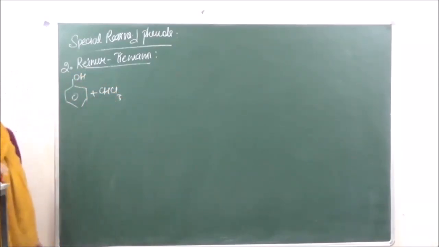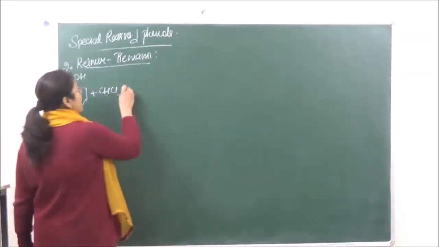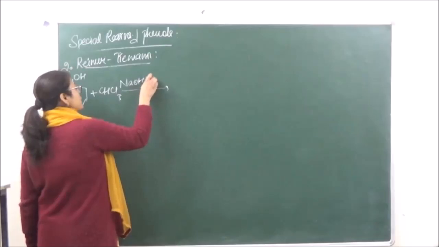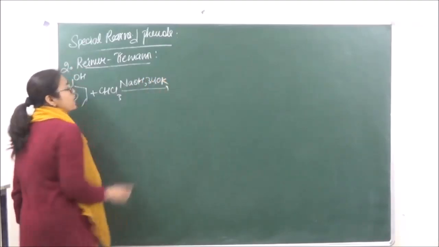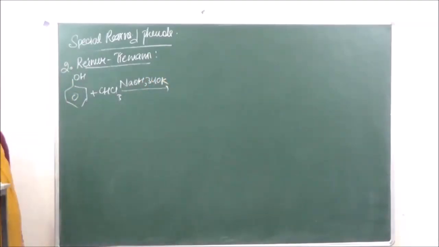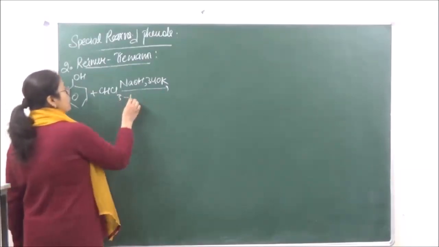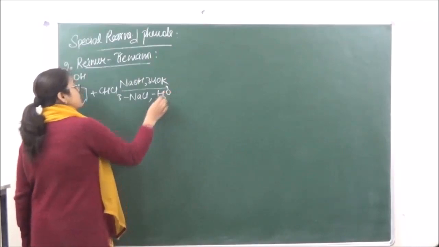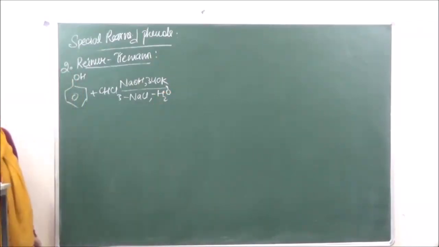Chloroform is CHCl3. The reaction will take place in presence of NaOH at 340 Kelvin, where NaCl and water are going to be the byproducts. Okay, and we're getting over here